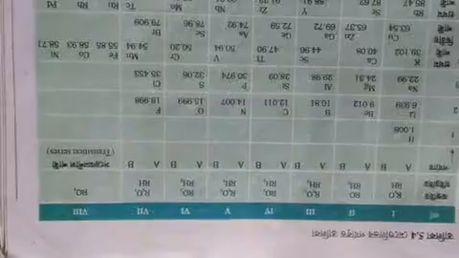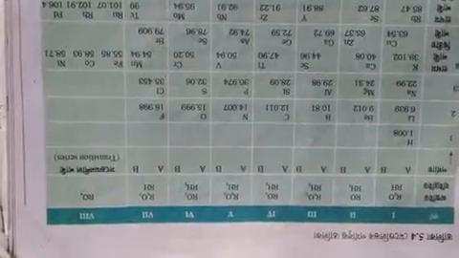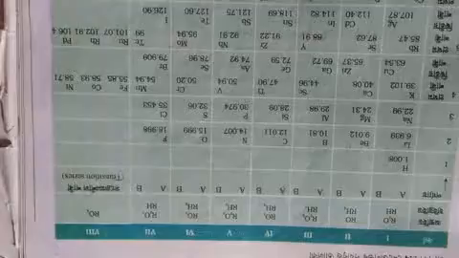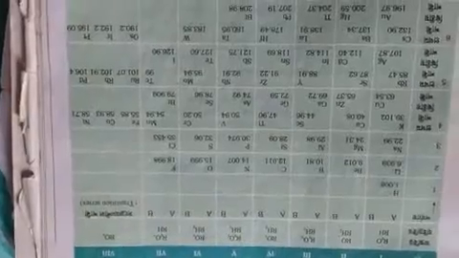You may ask why he considered oxygen and hydrogen and not other elements. It is because oxygen and hydrogen are very reactive elements, and they react with most of the elements.